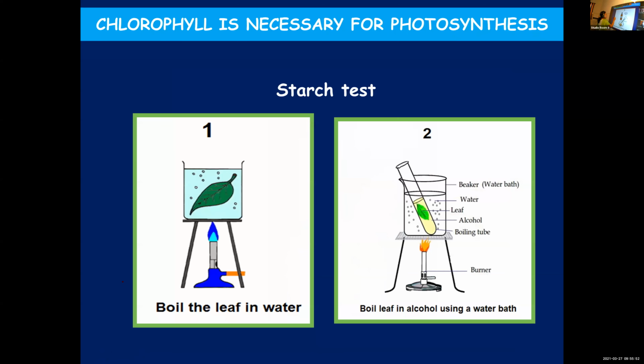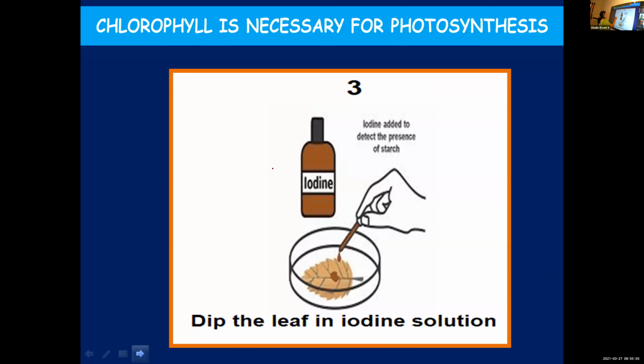After taking out the leaf from alcohol, we place the leaf in a dish and pour some normal, plain water into it. Why? Because upon boiling in alcohol, the leaf becomes brittle, which means it will easily break if you just touch it. Brittle means as soon as you touch it, just like a papad, it will break. So to make the leaf soft again, you will place the leaf in a dish and pour some water.